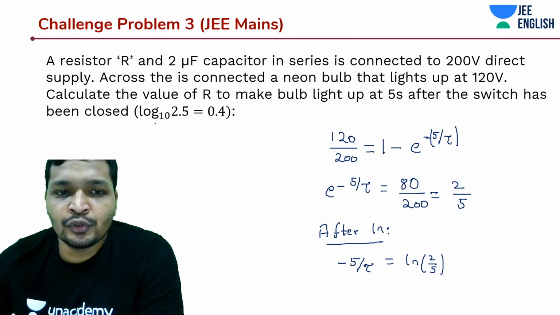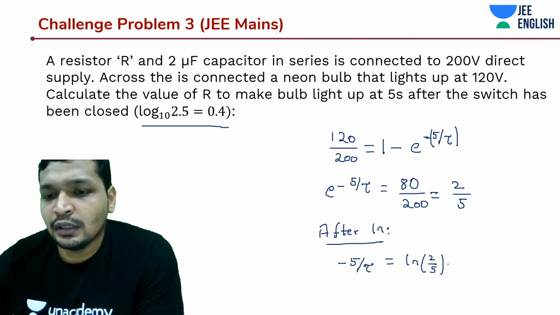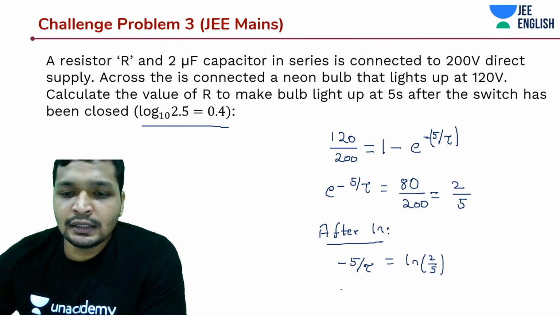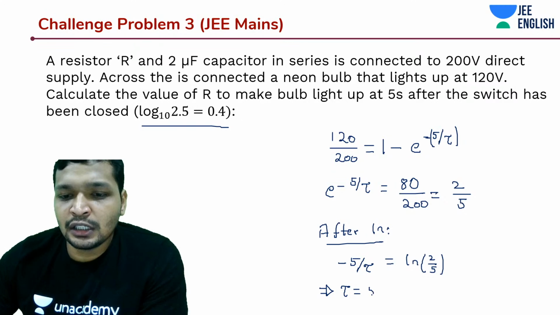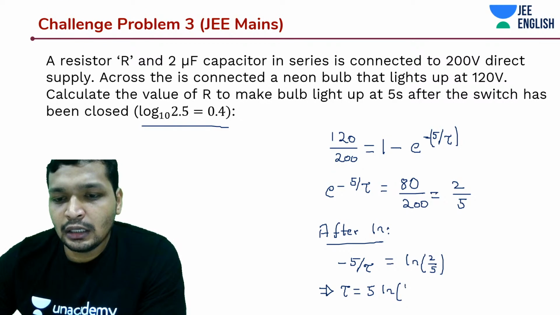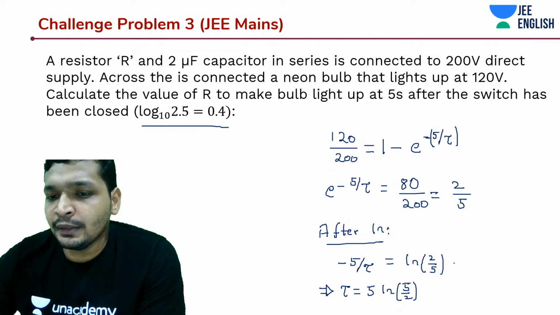And of course there is some use of this, we know that. So this implies tau is how much? 5 by ln 5 by 2, isn't it? So you can write this, right?